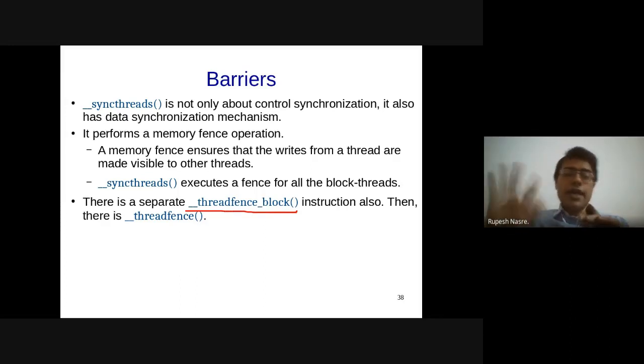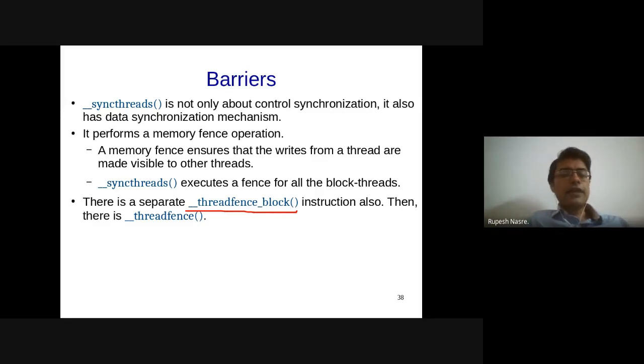If they have already executed, then there is no question, right? So only the remaining threads are guaranteed to see the writes. There is no control synchronization, and therefore threads are free to execute in any order. It's just that whichever thread comes later will see the effect of this particular thread's writing.